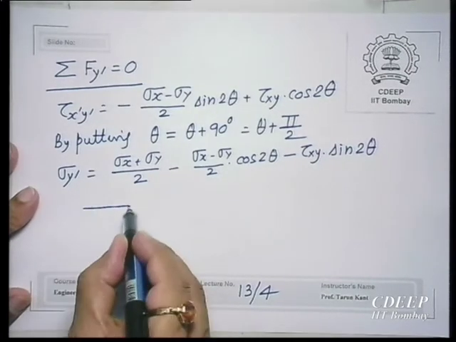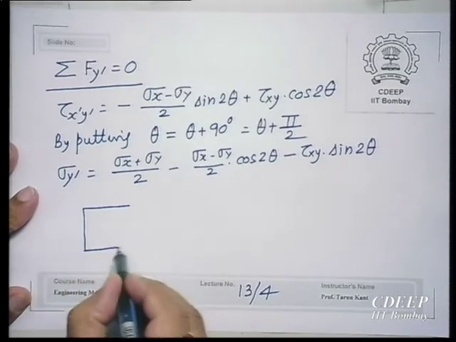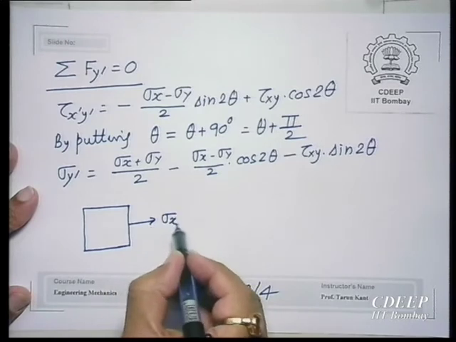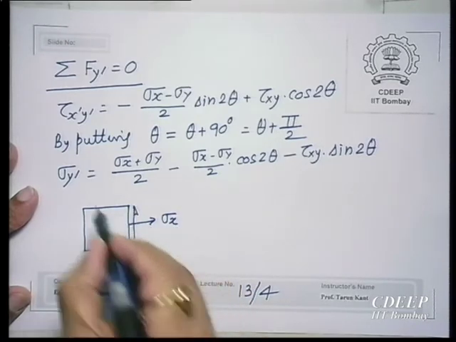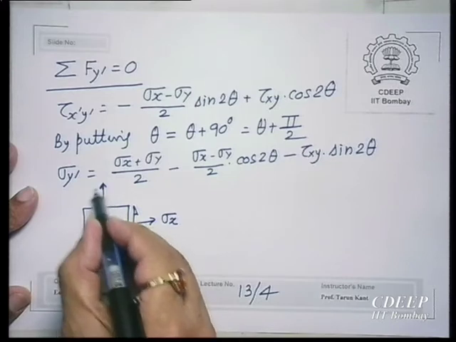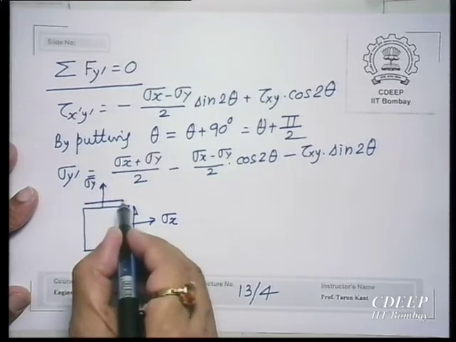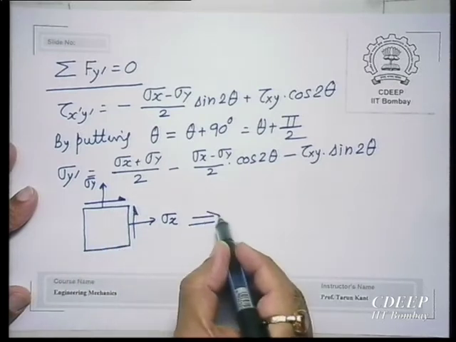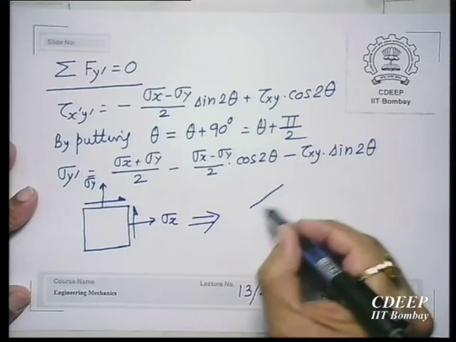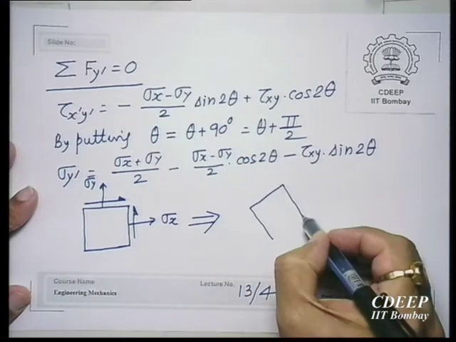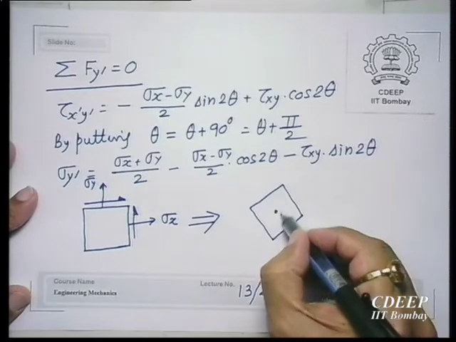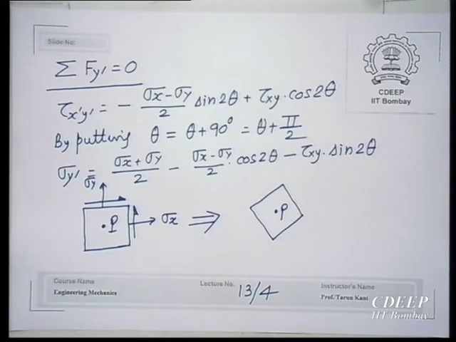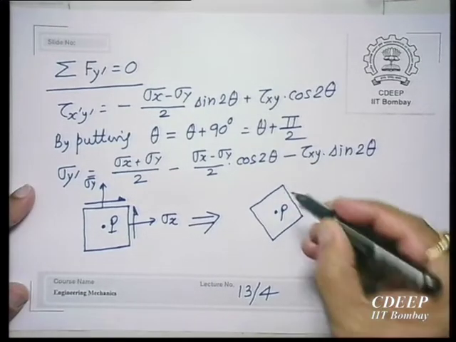So this is transformed into, at the same point P, I have taken my angles like this.